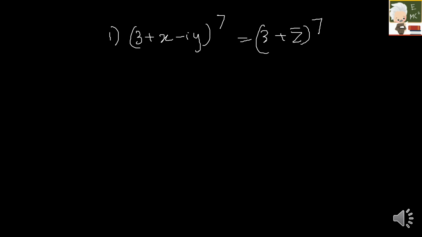So my first question here is 3 plus x minus iy the whole power 7, which is nothing but 3 plus z bar the whole power 7. So there is a z bar term, so your function is not analytic. You need not verify it with the Cauchy-Riemann condition. You can just look at it and say whether it is analytical or not.